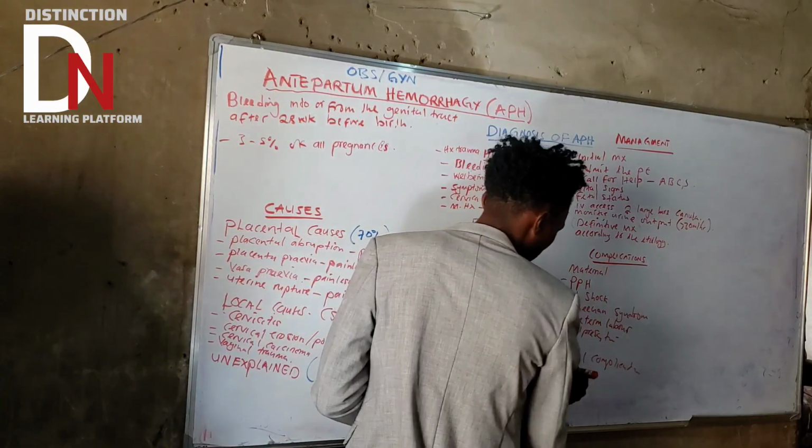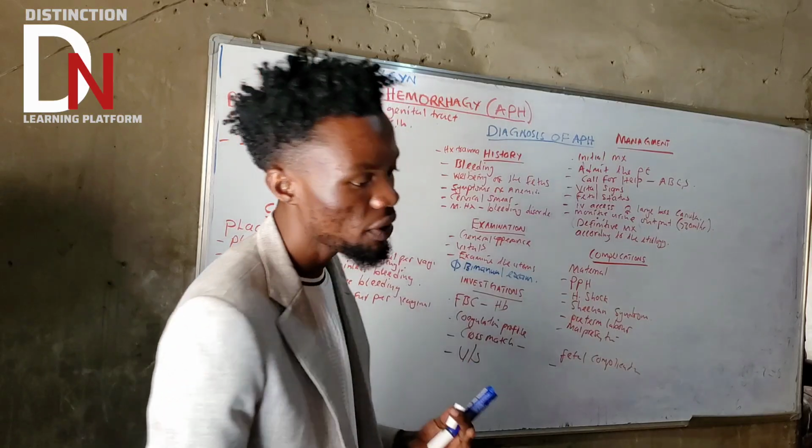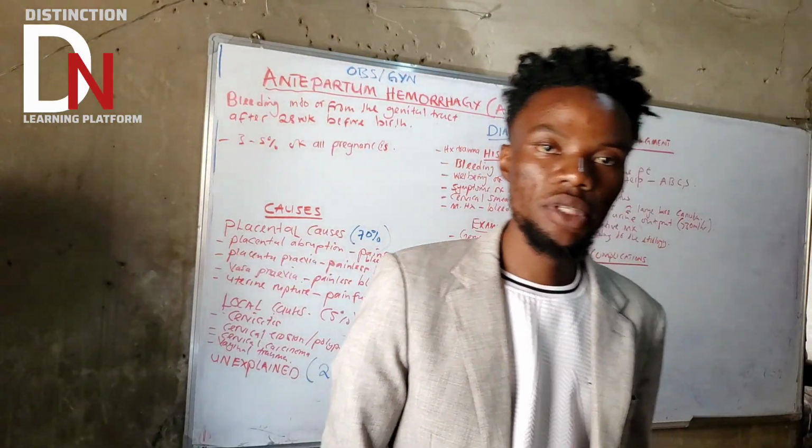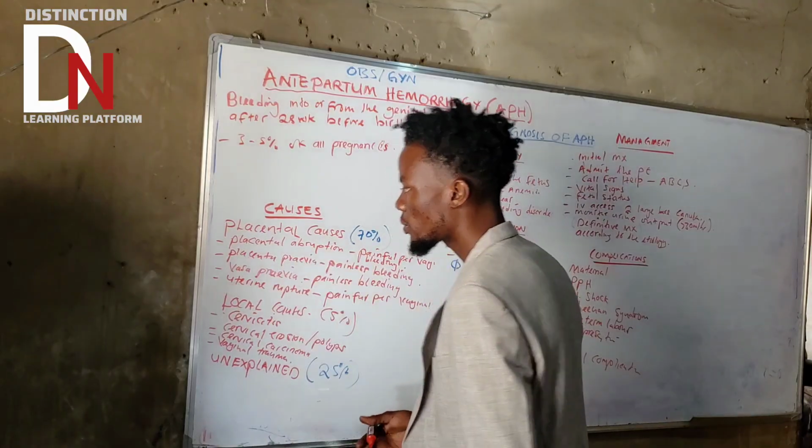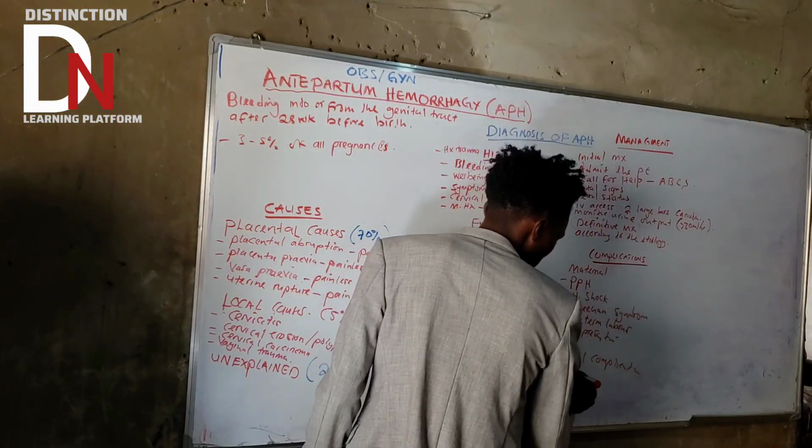So what are the fetal complications? The first one is intrauterine fetal demise, IFD. A fetus can die because of these major causes.